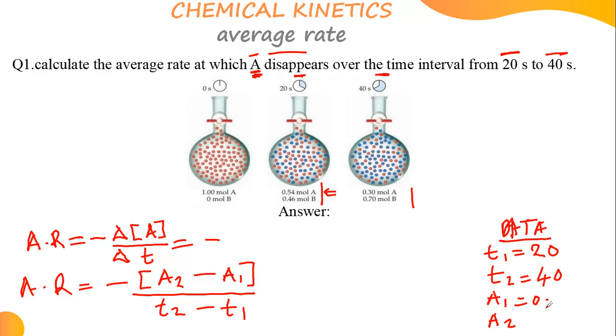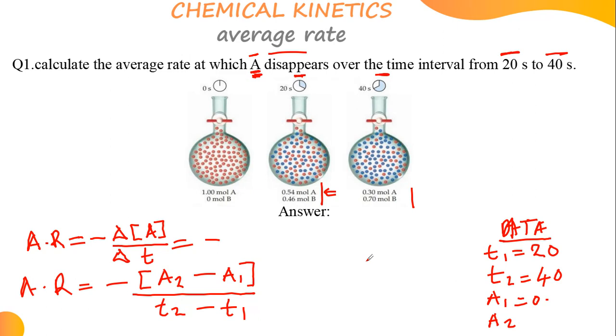What will be our initial? 0.54. Why is it our initial? The one which is ending is the final.